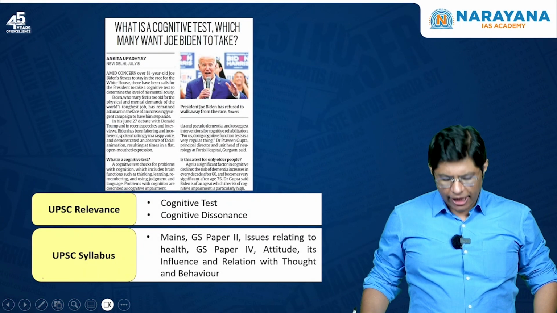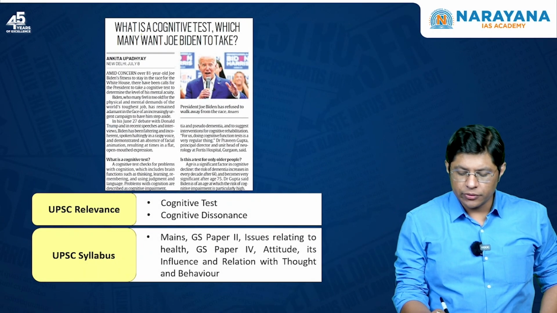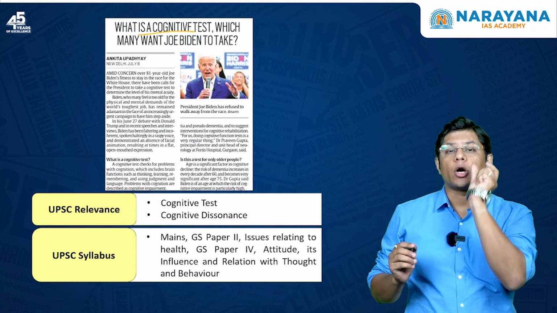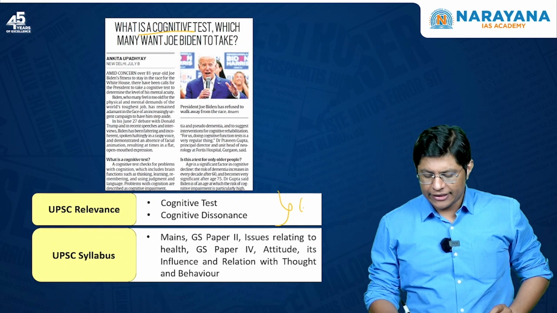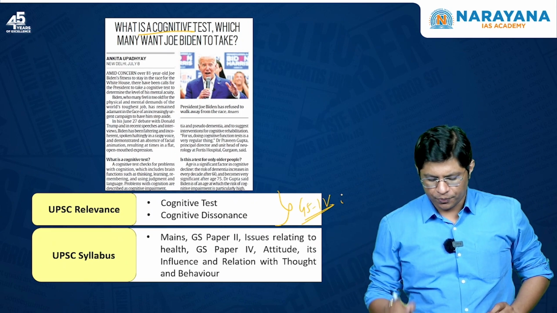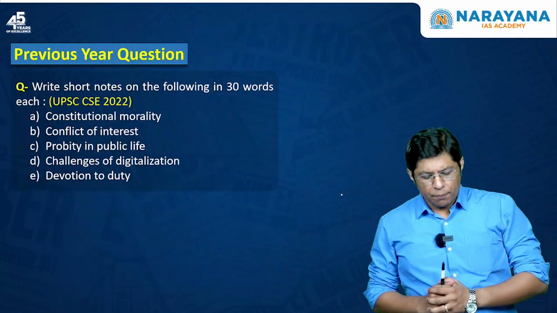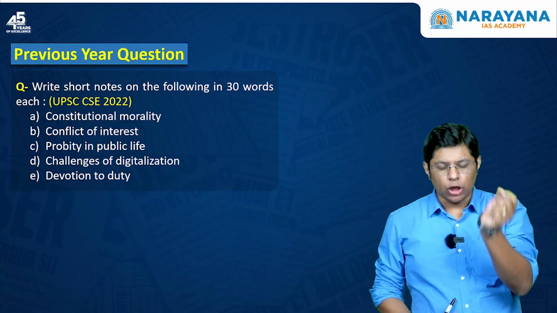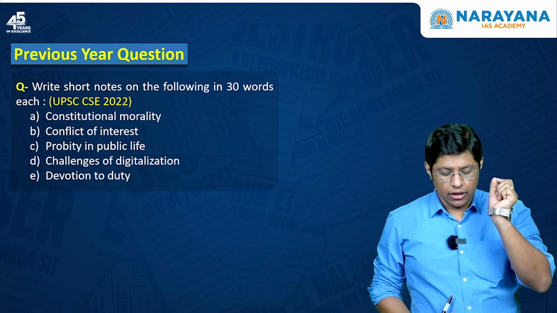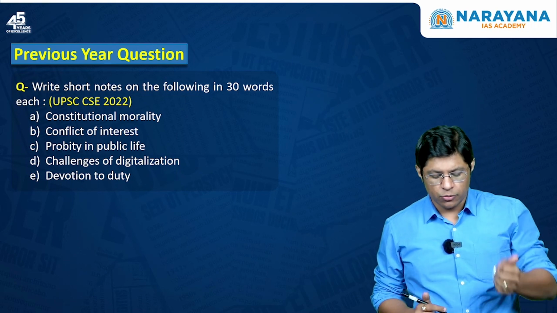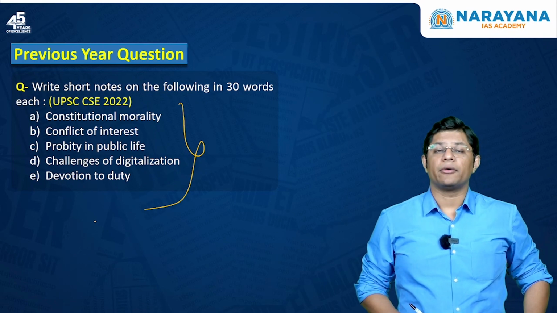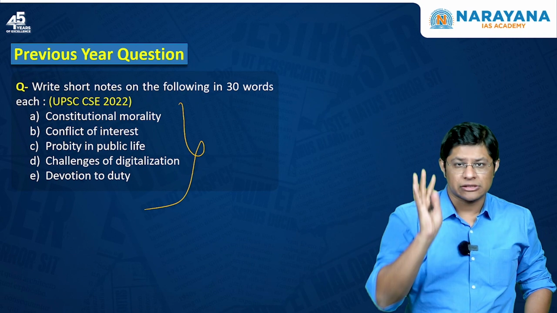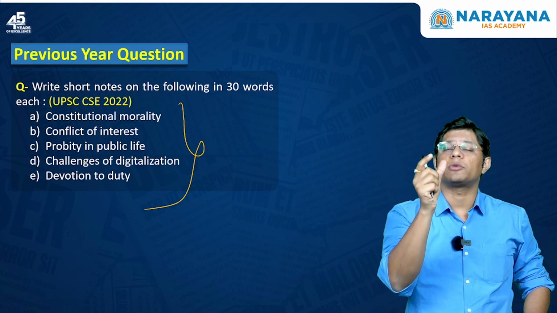Students, the title of the next topic is what is cognitive test. Now, in this article, we'll understand cognitive test and cognitive dissonance, which is a part of ethics GS paper 4, right? Now, a previous question asked in the year 2022. The question was: write short notes on the following in 30 words each. One is constitutional morality. These are some key terms. Similarly, UPSC can also ask to write a short note on cognitive dissonance. That's the reason you need to understand this concept of cognition.